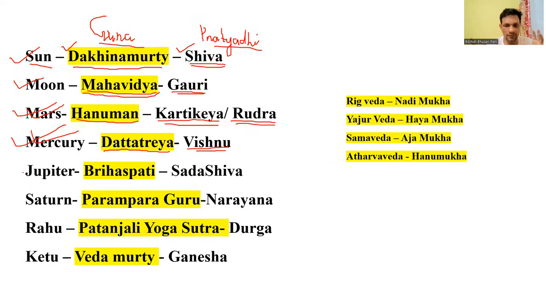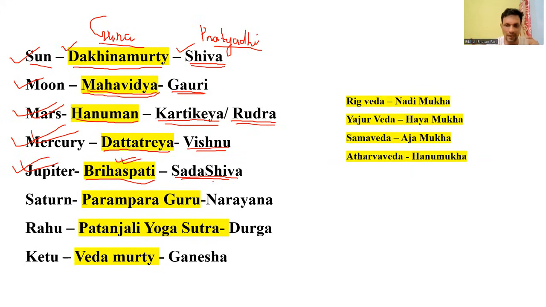You need to remember this to give the remedial measures. If a native is suffering because of the curses, if Jupiter is involved in the curse, or we can say that if Jupiter is helping the planet which is involved in the curse, then the Guru is Brihaspati and the Pratyadi Devata is Sadashiva. If Guru is the sign lord of that planet which is involved in the curse, then he may worship, he may do the mantras of Lord Brihaspati.